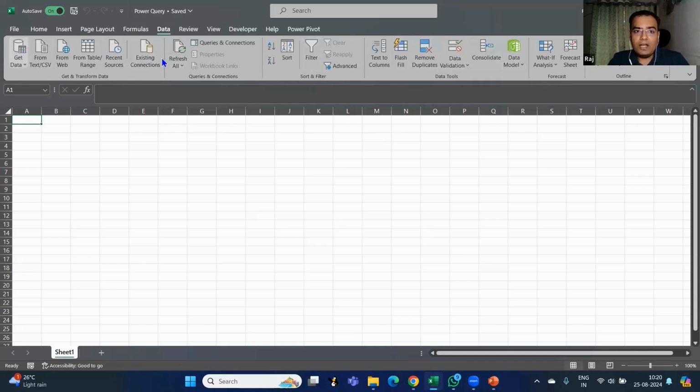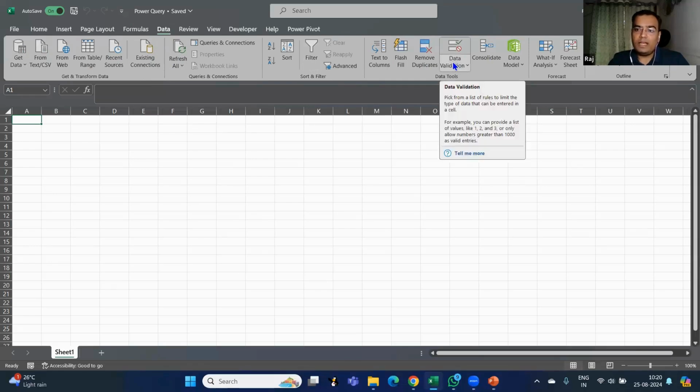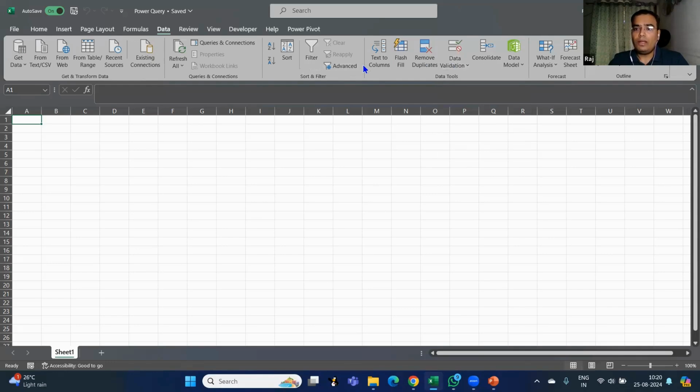This Data tab has a lot of different features which we can use in our day-to-day life. First of all, there's an option of Get Data. Till now, what we used to do was have our data and write formulas. Whatever formulas we would like to have, we used to write those formulas.